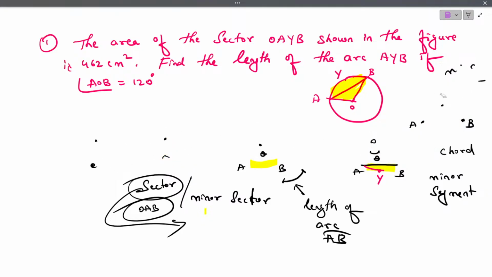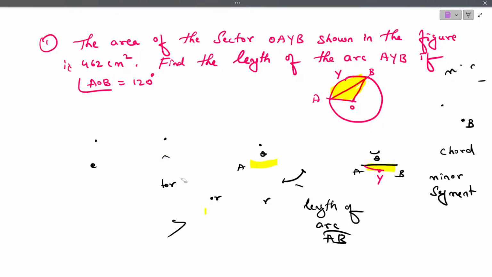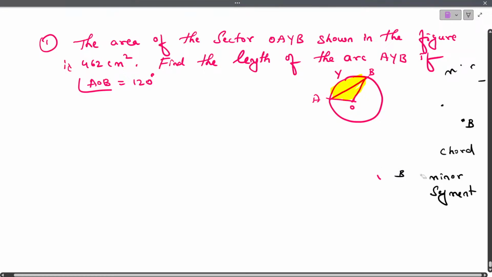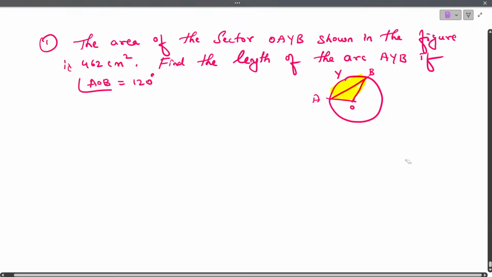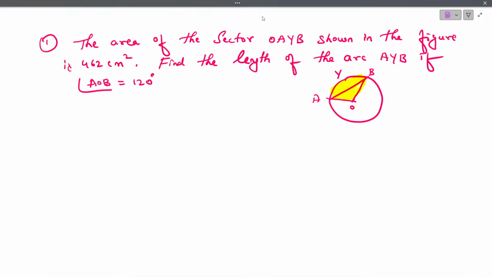Followed? Did you understand the difference between minor sector and major sector, minor segment and major segment, and what you mean by length of an arc? I have shown you the difference. Whenever you get a chord, we get a segment. If there is no chord, then we get a sector. Followed?